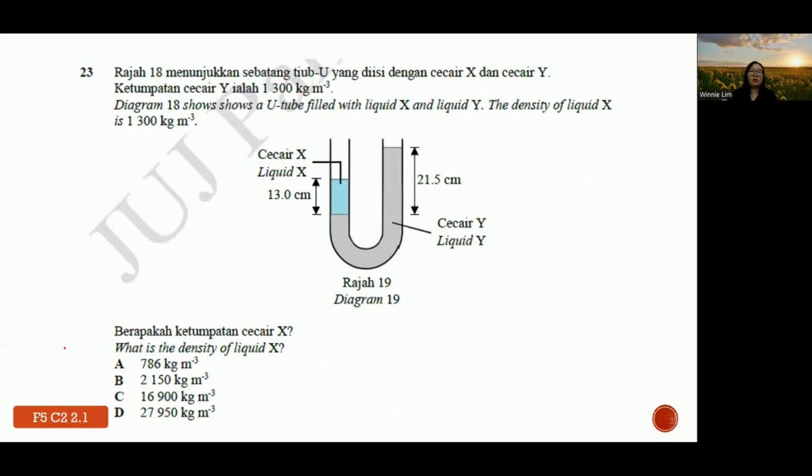Number 23. Diagram 18 shows a U-tube filled with liquids X and Y, and the density of the liquid is 1300. What is the density of X? Basically, how we solve these questions is we draw a horizontal line at the boundary between the two liquids.